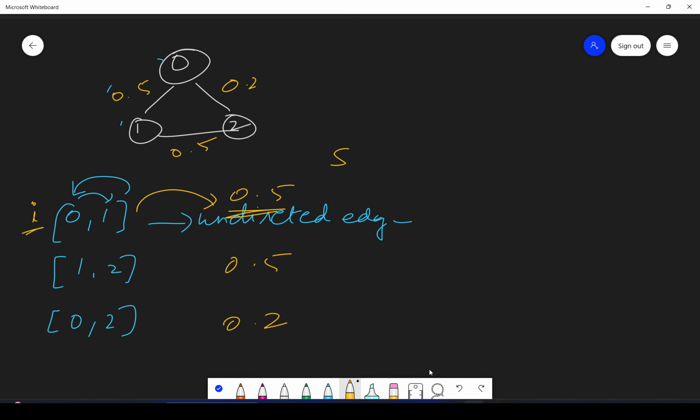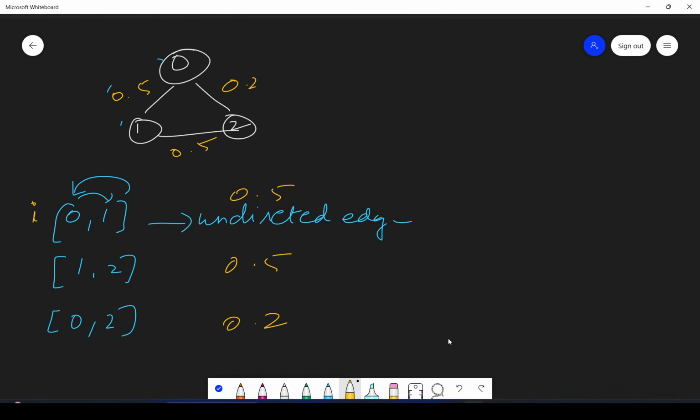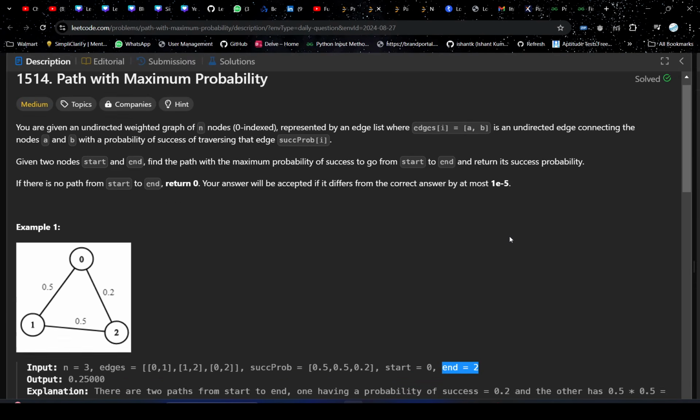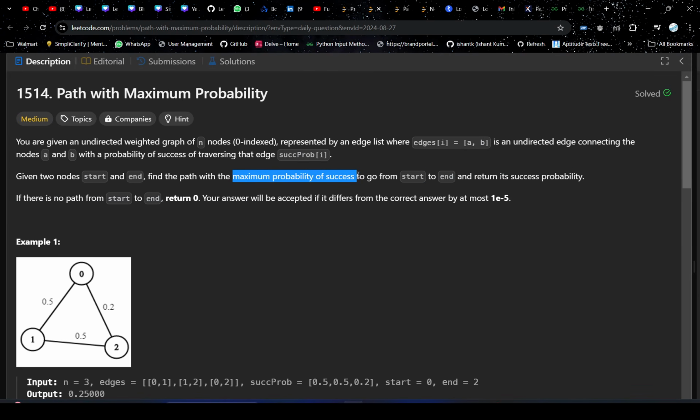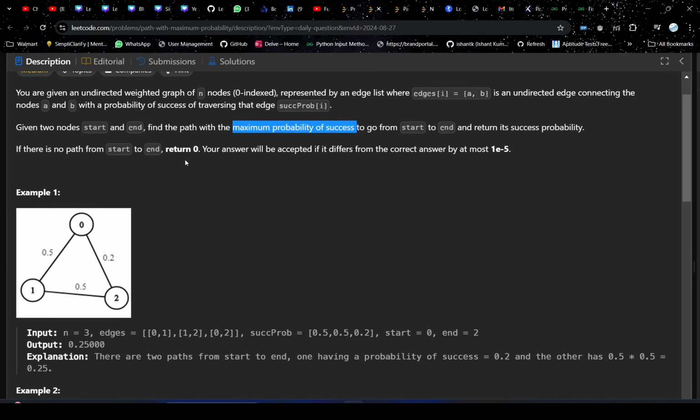Okay, so this is what they are telling us in this question, and we are given the start vertex and the end vertex. So start is given as 0 and end is given as 2. We have to traverse from start to end, and we have to tell what will be the maximum probability which we'll have in this case. If we are not able to go from start to end, then we have to return 0.